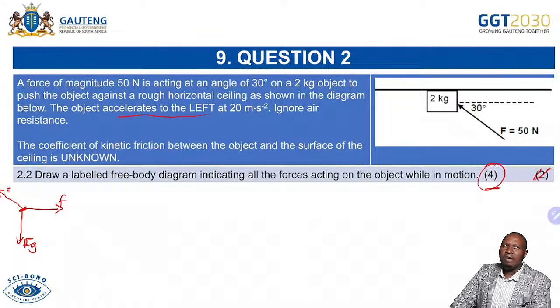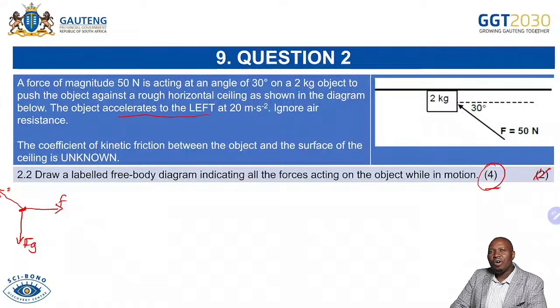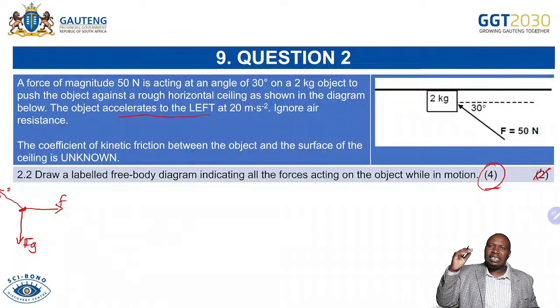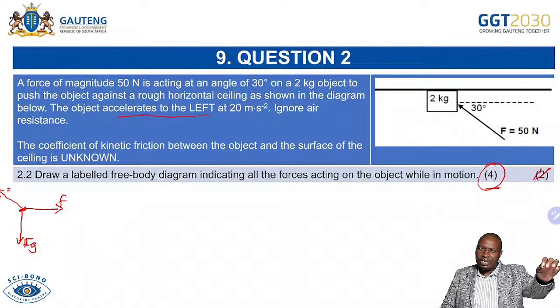Now, the only thing that you are left with is your normal force. I always say to learners, normal force must be normal. What do I mean by that? By definition, a normal force is a force applied on an object by the surface. So where is our surface?